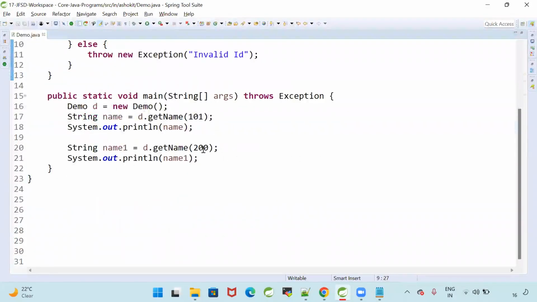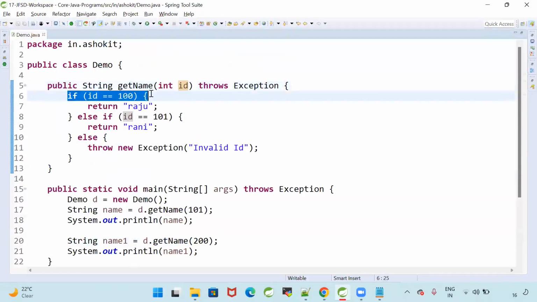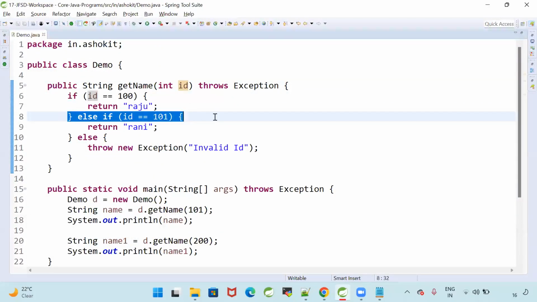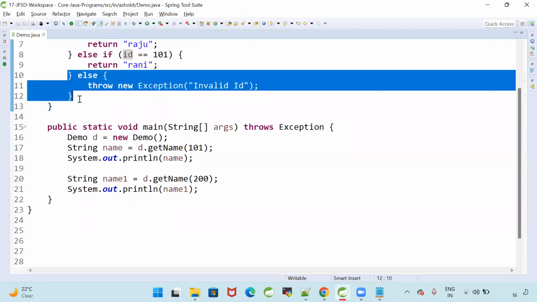Now getName of 200. When I call the method with 200 as the input, 200 goes in as the method parameter. The first condition will fail, the second condition will also fail, and it will go directly to else. In the else, what am I doing? I am creating the exception. I am throwing the exception to my caller method. Who is calling that method?